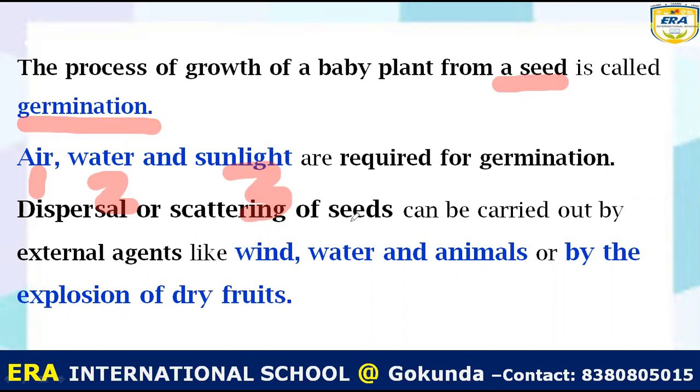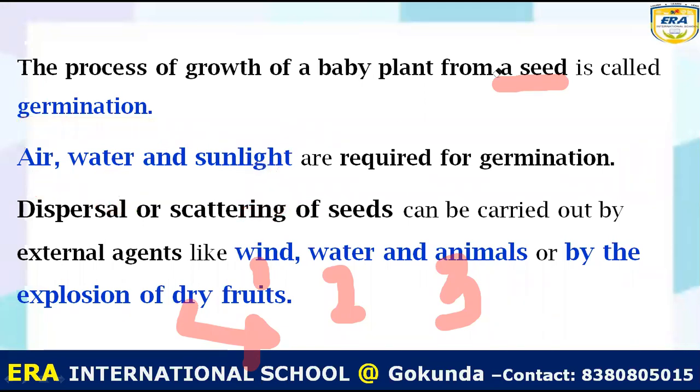Spreading or dispersal of seeds can be carried out by external agents like wind, animals, water, and the explosion of dry fruits. So by this way, the spreading or dispersal of the seed takes place. Understand? Okay. Next point.